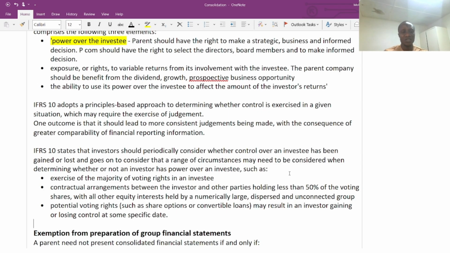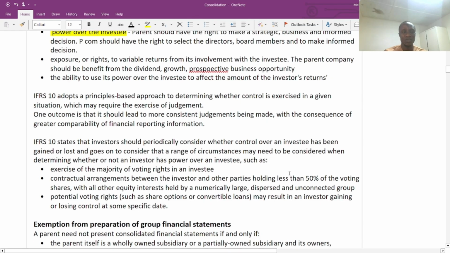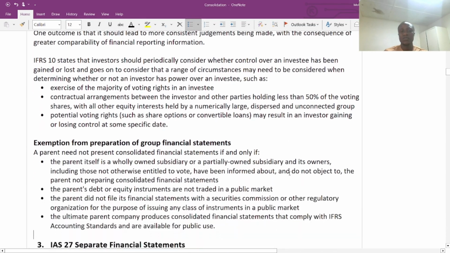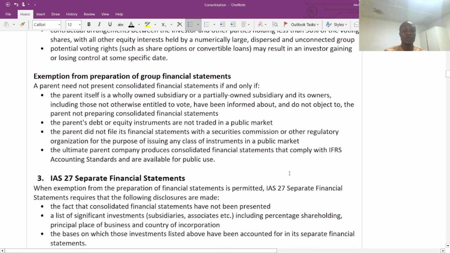So now we need to look at some exemption from the preparation of financial statement for a group. So now we need to look at why, regardless of the control, we are yet still exempted from preparing a group financial statement.